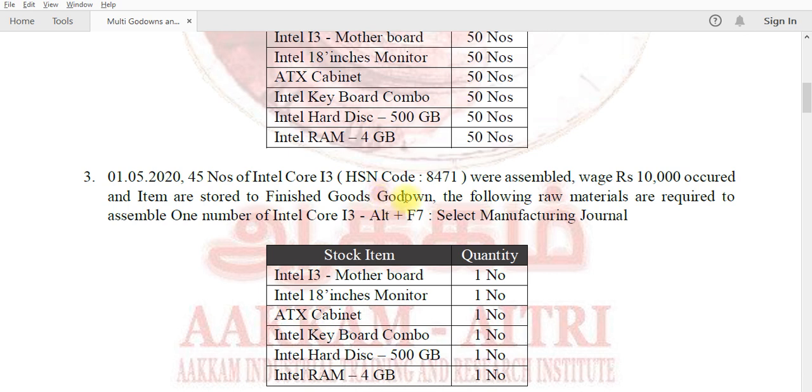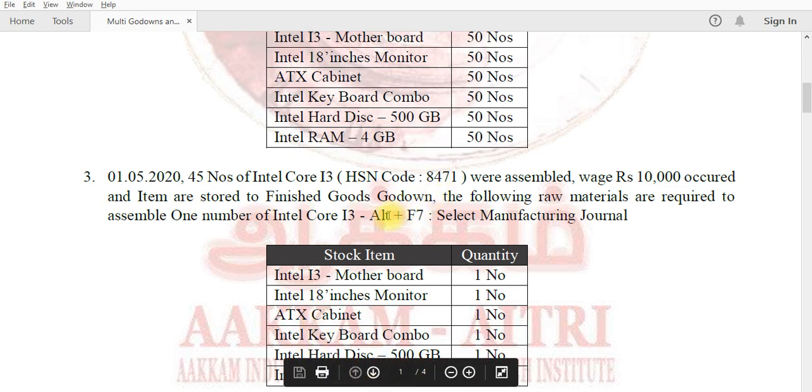The following raw materials are required to assemble one number of Intel Core i3. For assembling one Intel Core i3 computer, we need one each of these, only these.